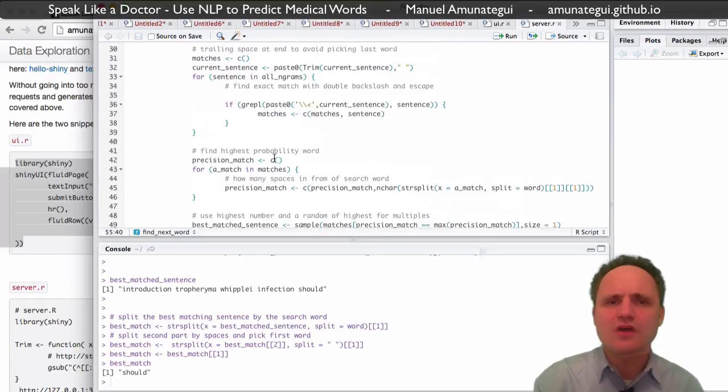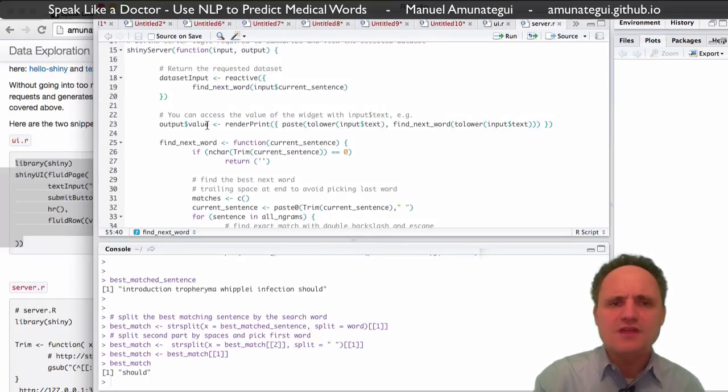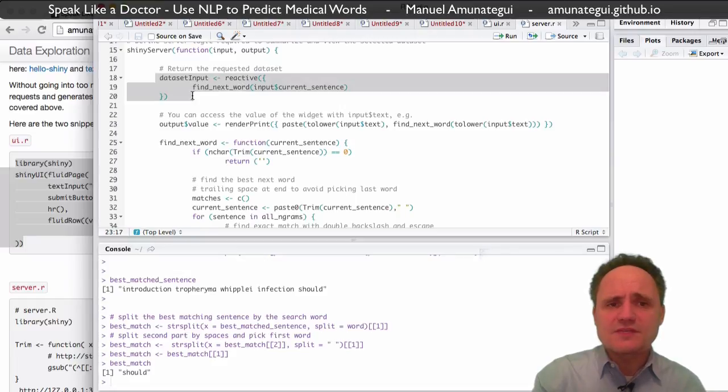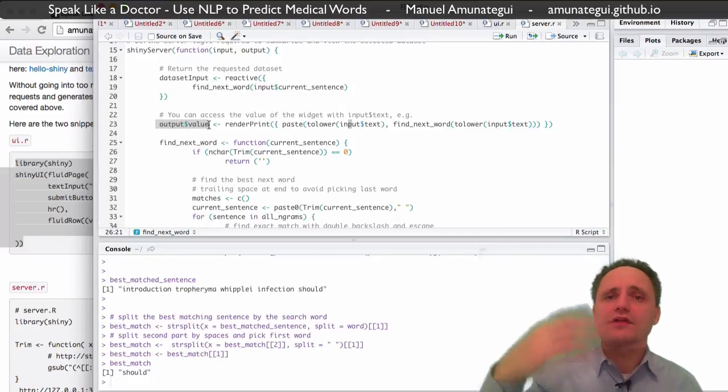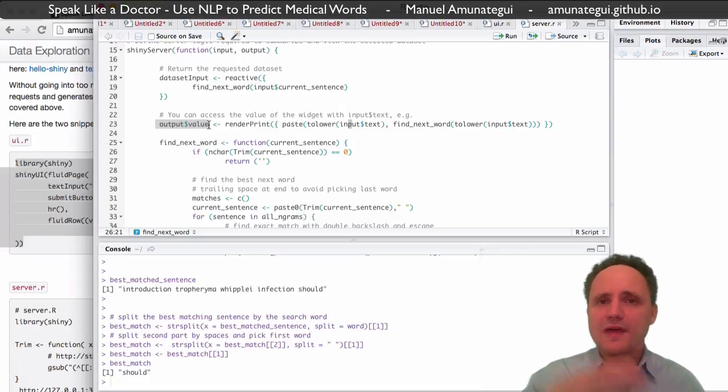It's exactly the same thing we saw earlier, what we did manually. The difference is that every time you hit the server, it calls this function. This function in turn calls find next word, passing the input value. And every time it's found everything it needs, it assigns it back to the output value and returns it back to the UI. So back and forth, back and forth.